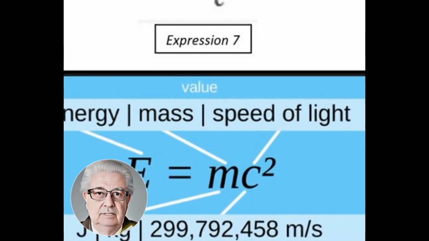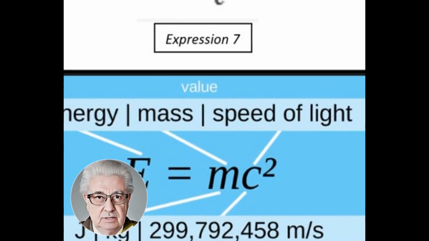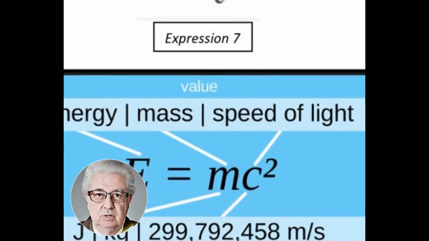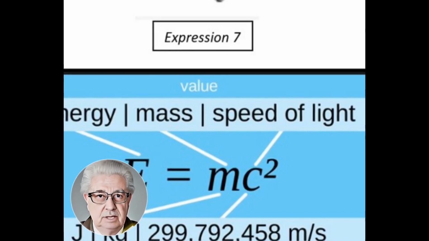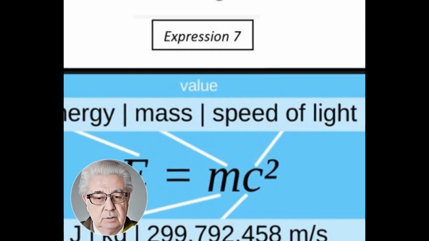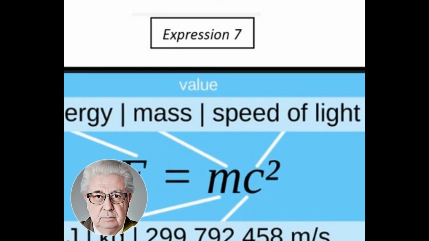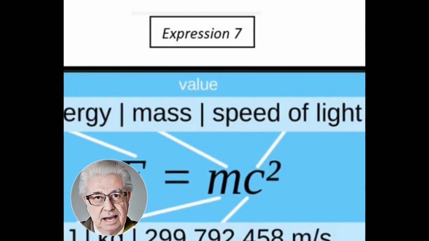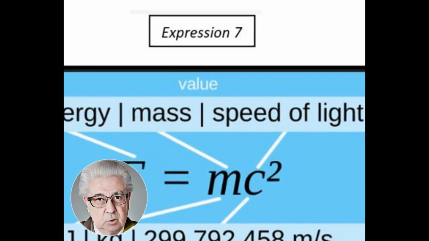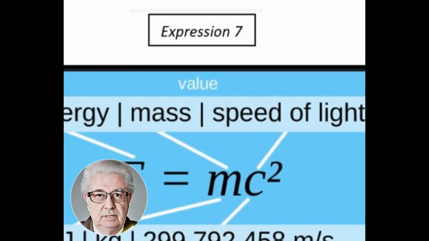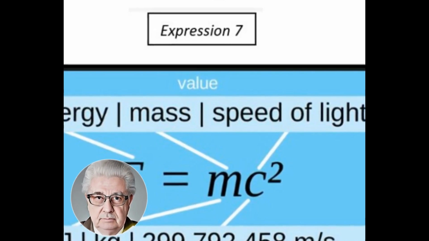No quantum effects. Quantum mechanics is the physical theory that provides a description of the behavior of matter and light on the microscopic, quantum, scale of atoms and subatomic particles. E equals mc squared doesn't encompass quantum effects and fails to provide accurate predictions for phenomena at the quantum level, like quantum entanglement or quantum tunneling.